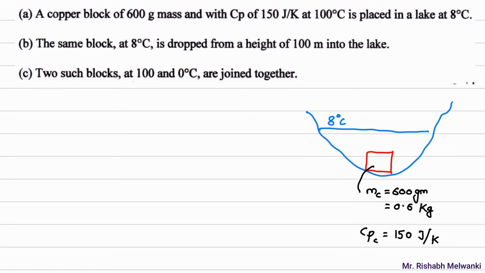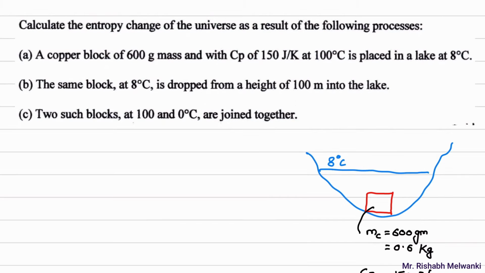Now please recall what should be the unit of Cp. If we consider Cp as specific heat, what is the unit of Cp?